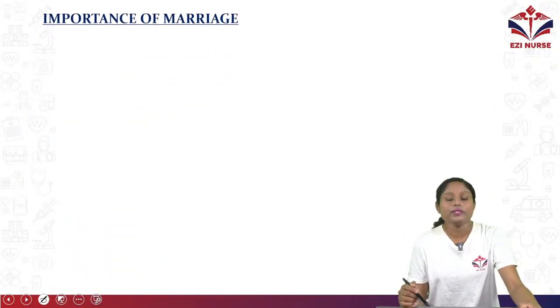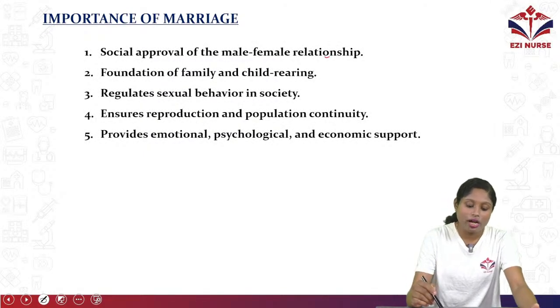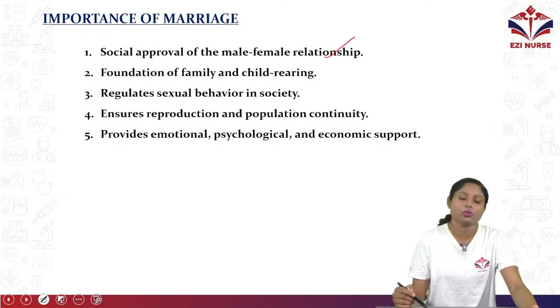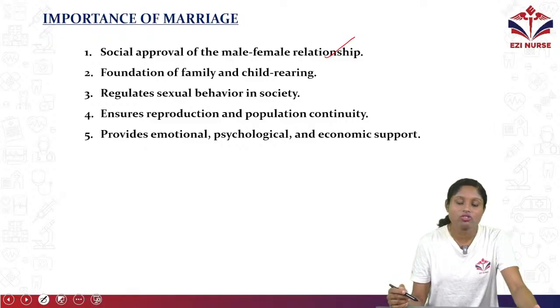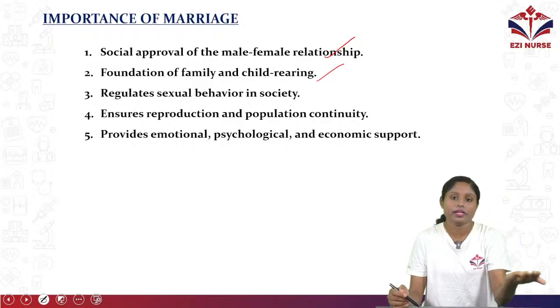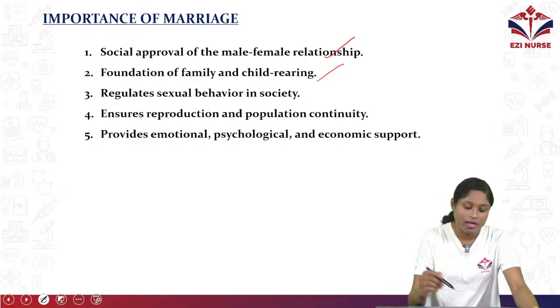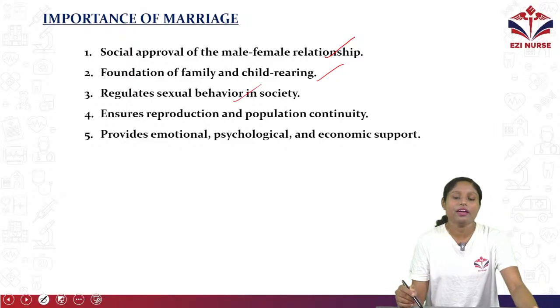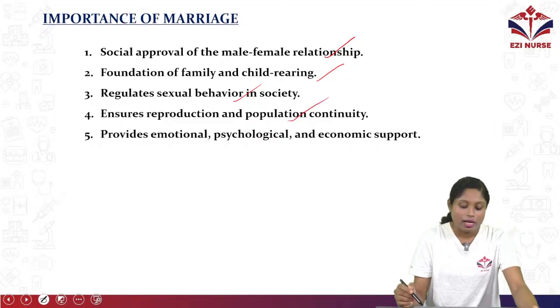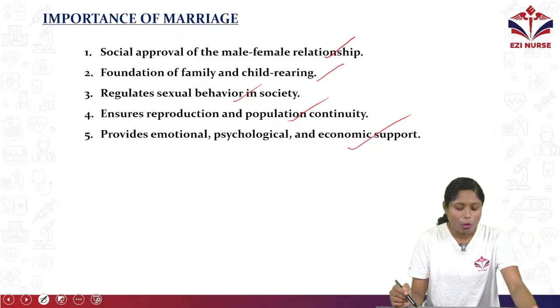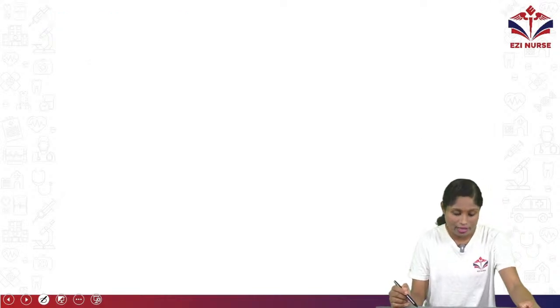Now we are going to discuss the importance of marriage. First, social approval of the male-female relationship, the approval by society of a male and female relationship. Foundation of family and child rearing: marriage is the base for founding a family and child upbringing. It regulates sexual behavior in society. It ensures reproduction and population continuity. It also provides emotional, psychological, and economic support. So this is the importance of marriage.